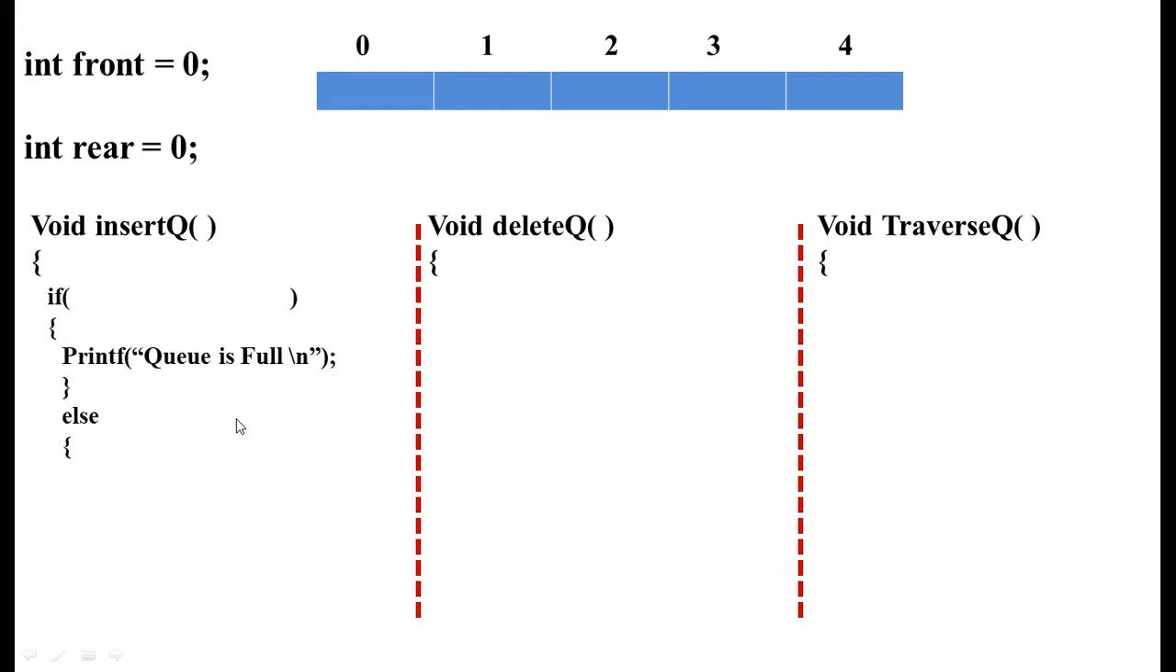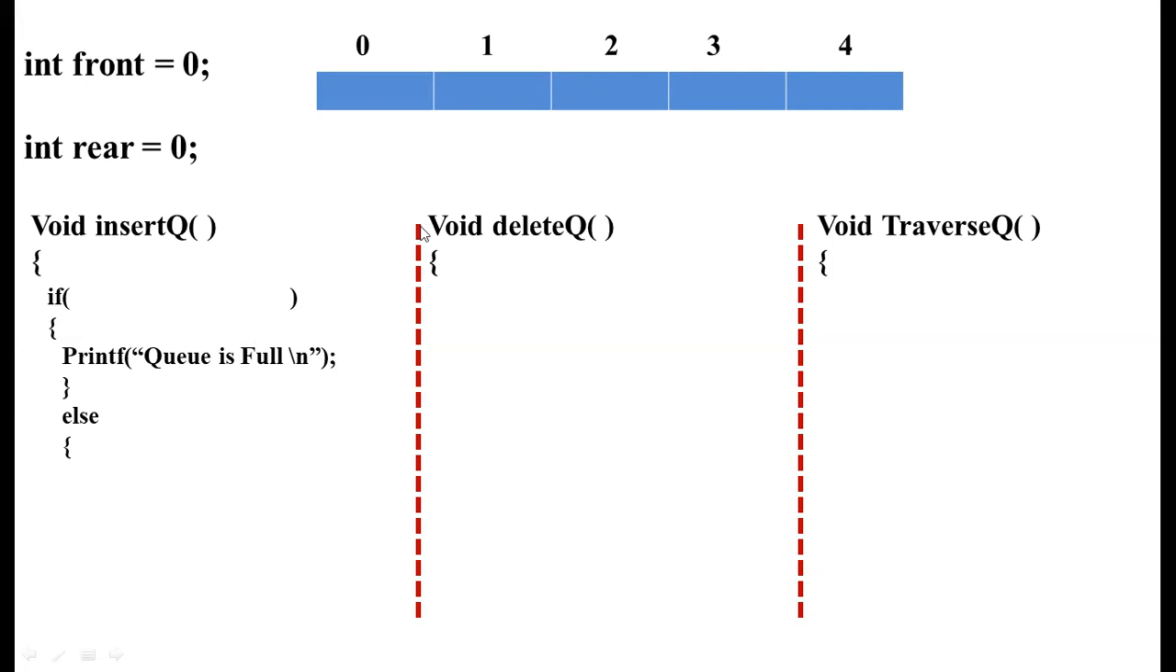Because this situation will come, but we don't know as of now what that particular situation is. So we will write that condition in the later stages. Else, what do we need to do? We need to insert an element into the queue.